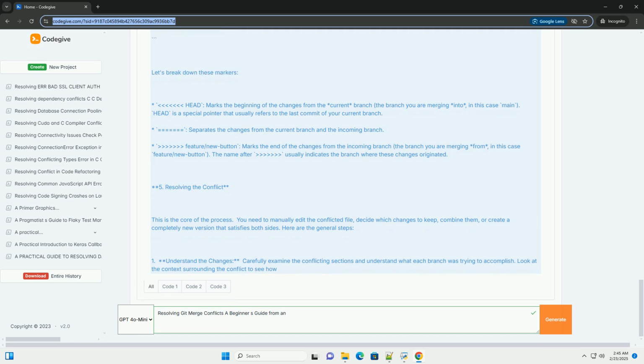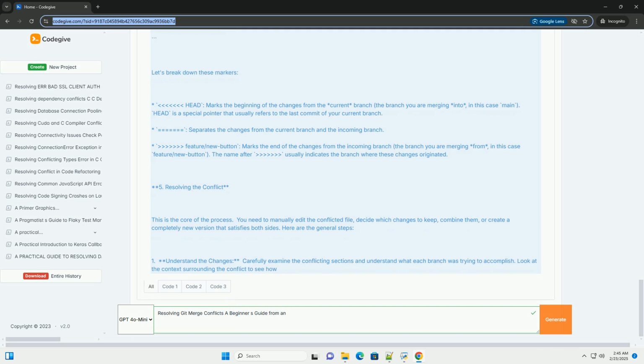Imagine this scenario. 1. You create a branch named feature/new-button from main. 2. On the feature/new-button branch, you change the text on a button in index.html from submit to send. 3. Meanwhile, on the main branch, another developer changes the same button's text from submit to confirm. 4. When you try to merge feature/new-button into main, Git will flag a conflict because it doesn't know whether to use send or confirm for the button's text.